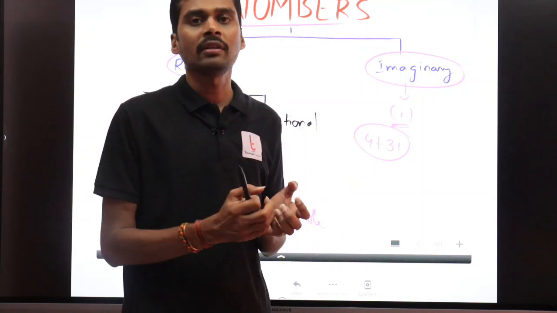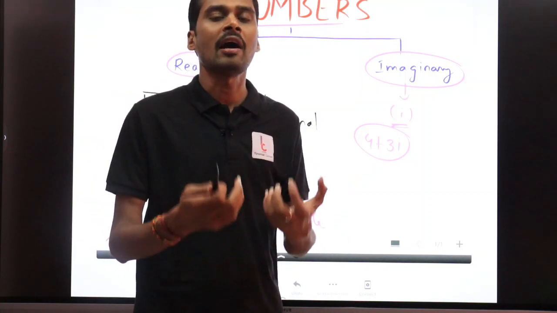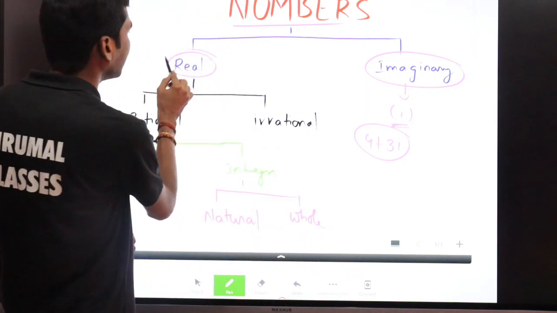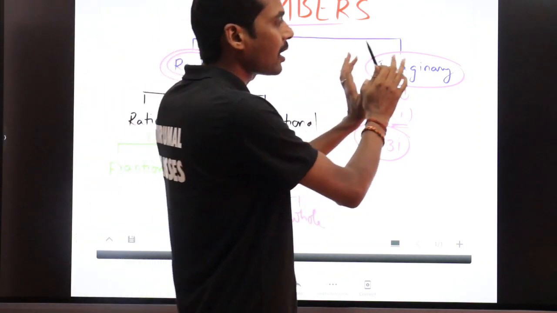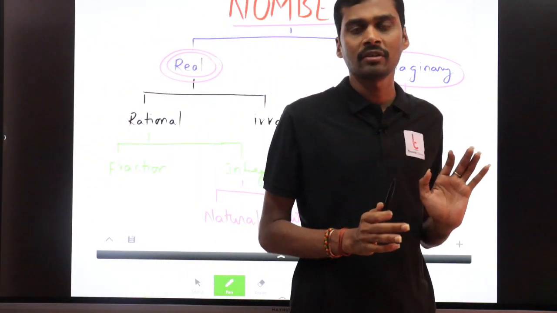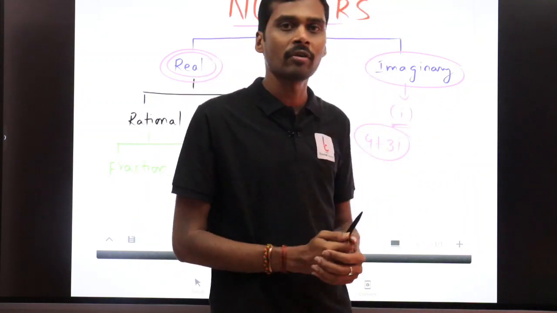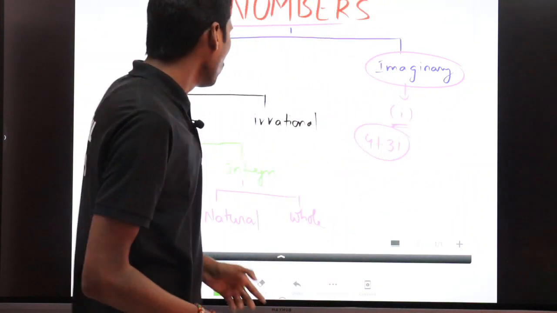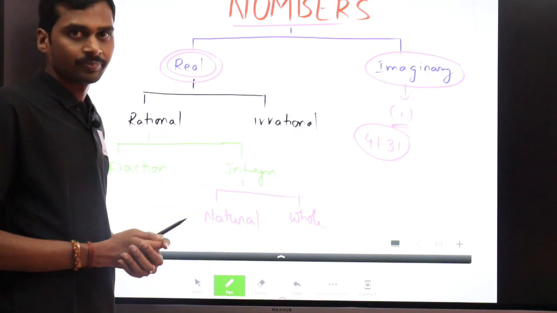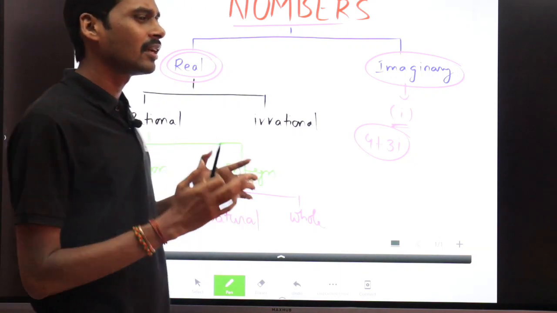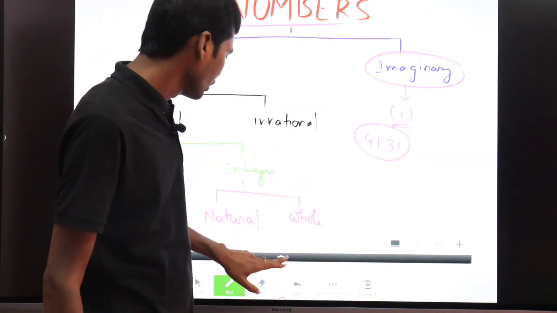Whatever the syllabus we have, in our syllabus we deal with only real numbers. We don't have the imaginary part. So that's why we don't talk about imaginary numbers here. Only we talk about the real numbers. Now we'll discuss what the different types of real numbers are.